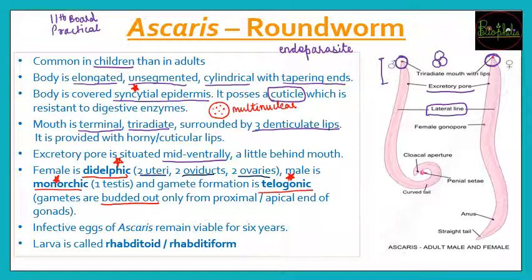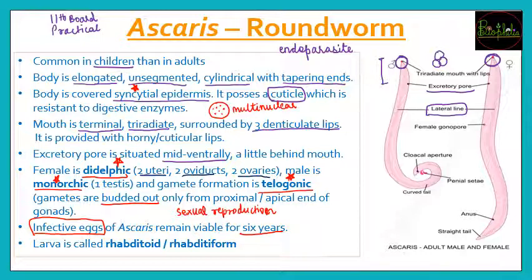Now we saw that the male and the female are going to develop only sexual reproduction. That means there are going to be gametes, and when gametes fuse, eggs are produced. These eggs are going to be infective, and they can remain viable and infective for about 6 years. So even for 6 years, if they are outside the female body or somewhere in the soil, they can still cause infection.